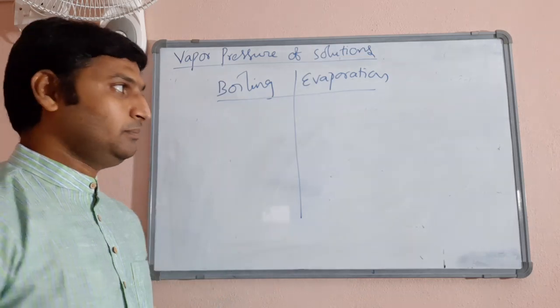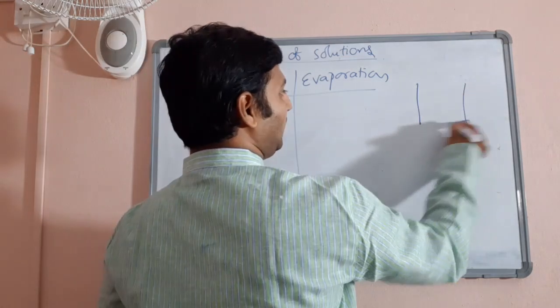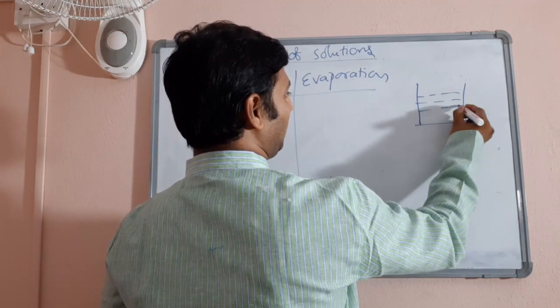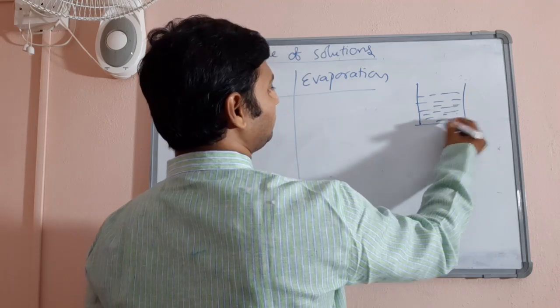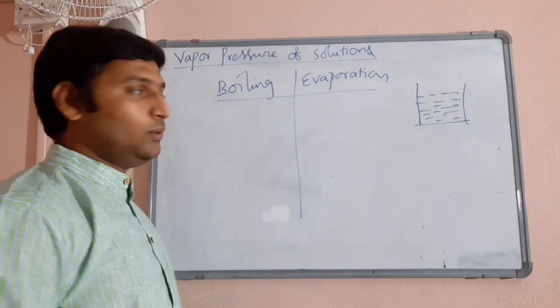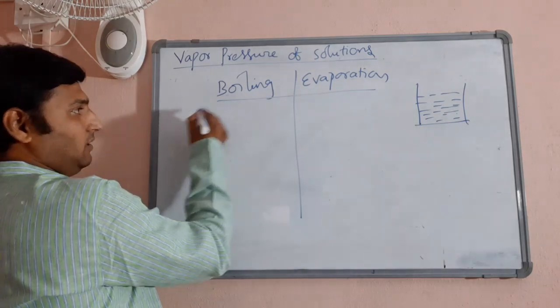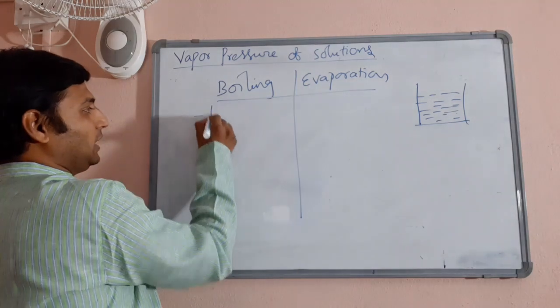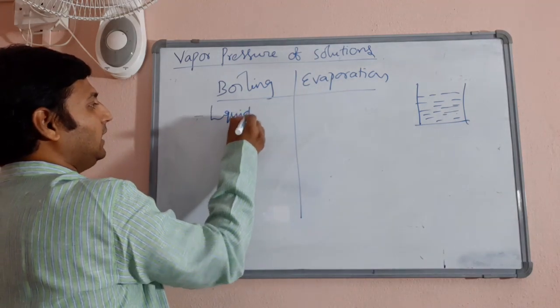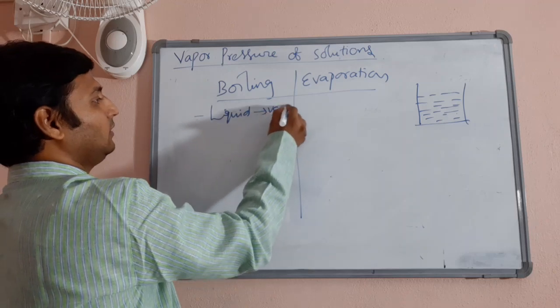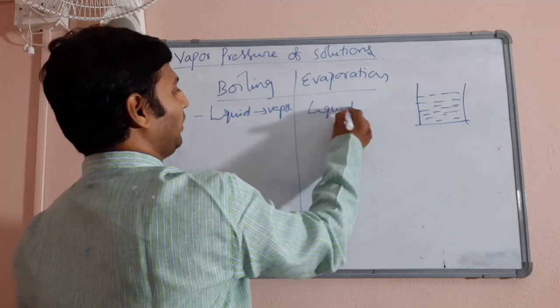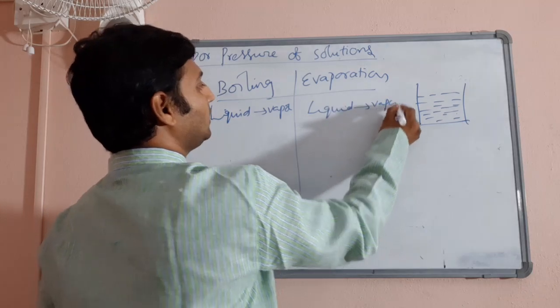See, if you have a vessel containing some liquid, any liquid for that matter, in both cases, boiling and evaporation, the liquid changes into vapor, no doubt about it.